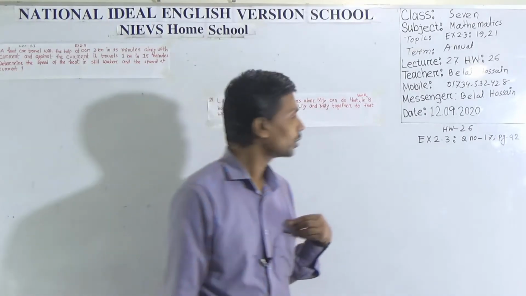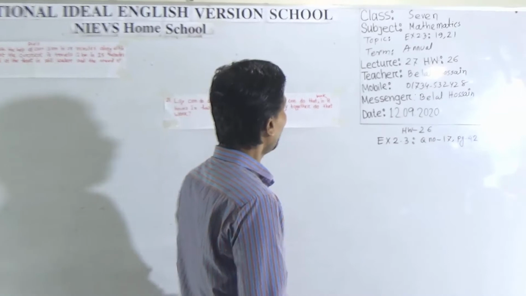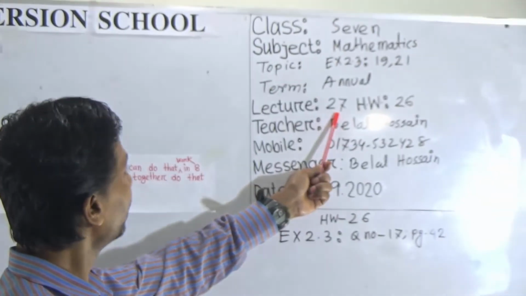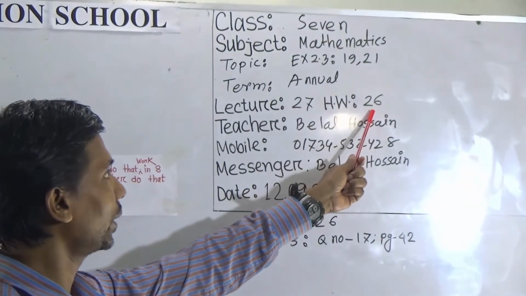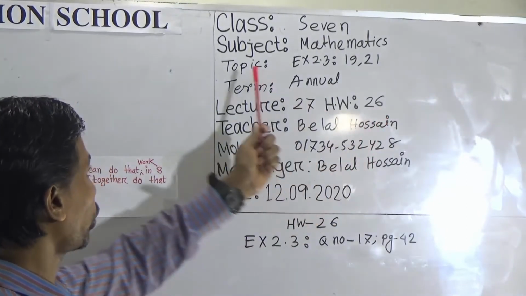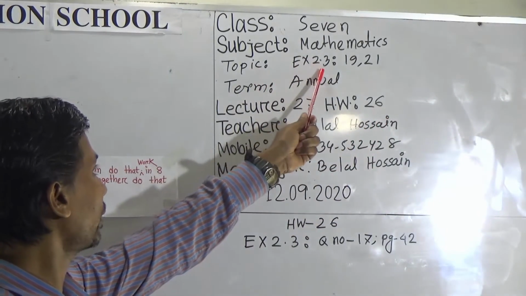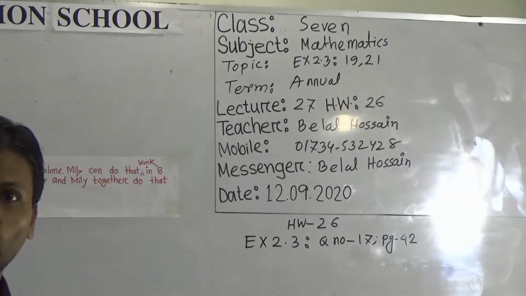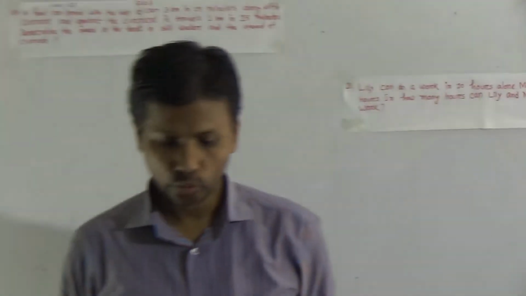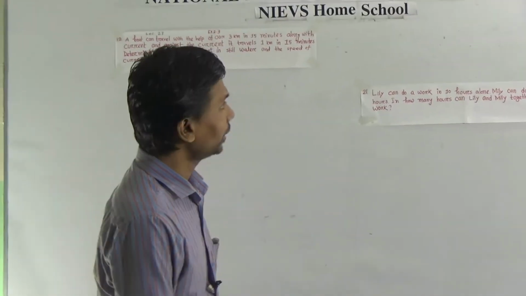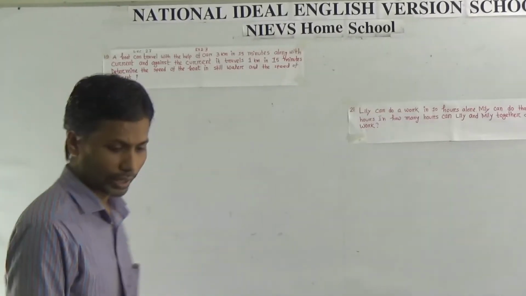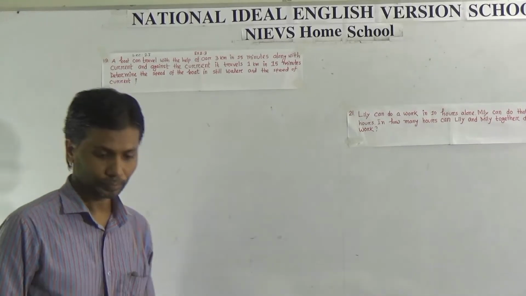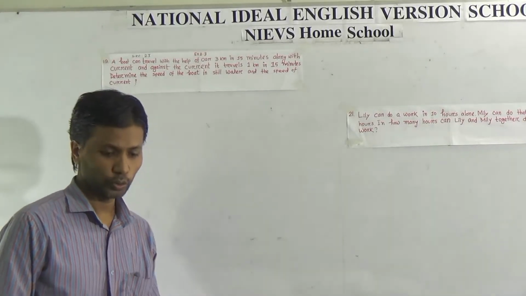Dear student, today our lecture number 27, HW number 26, and today our topic is exercise 2.3, question number 19 and 21. This question is taken from exercise 2.3, page 42.